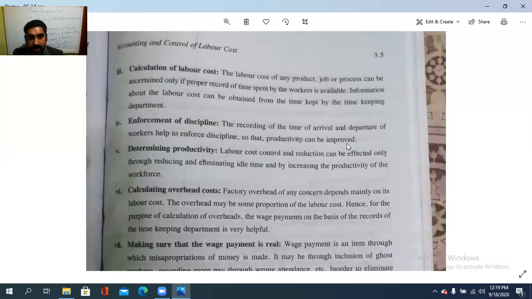Overhead means the expenses other than direct ones. Everything that is direct is not overhead; all the indirect expenses are overheads. So the overhead may be some proportion of the labor cost. Hence, for the purpose of such calculation, the wage payment on the basis of the records of the timekeeping department is very helpful. So that is calculation of overhead cost.